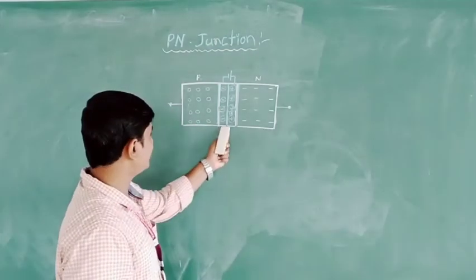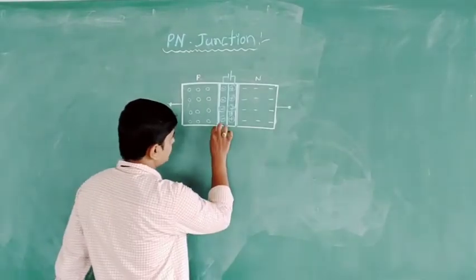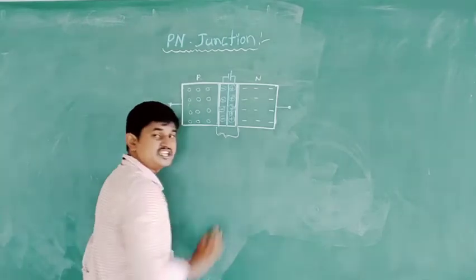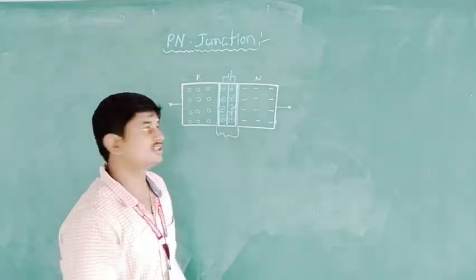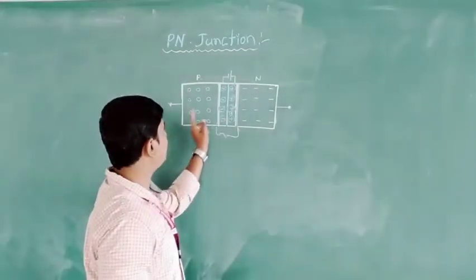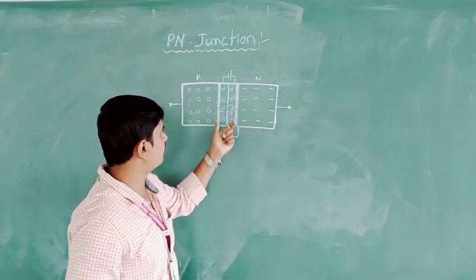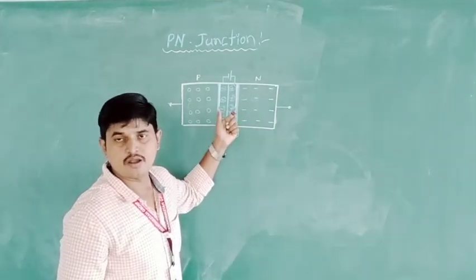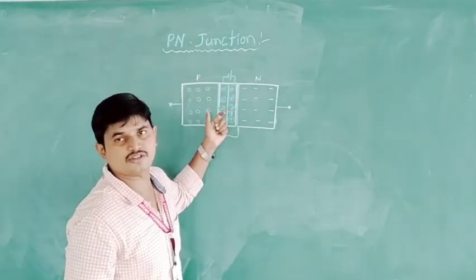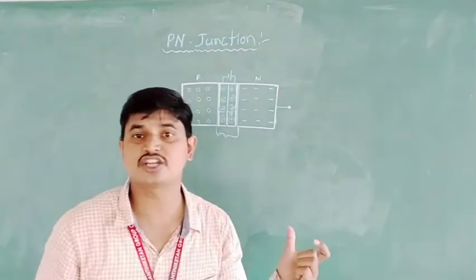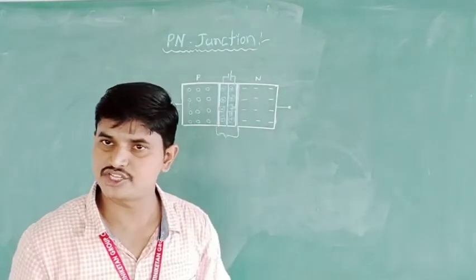Then here depletion takes place, and this junction we can call the depletion region. See here, the junction between P type and N type, this is what we can call the PN junction. Because of the depletion here, this is also called the depletion region.